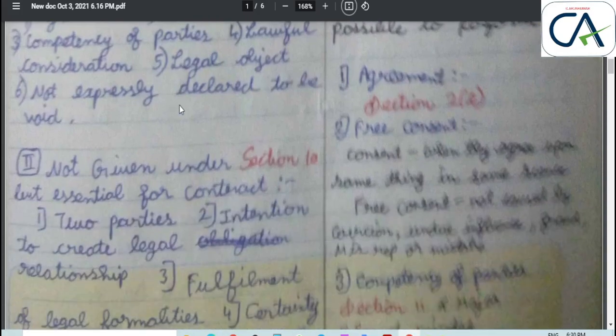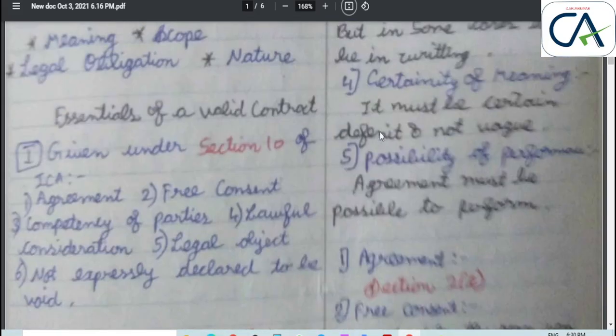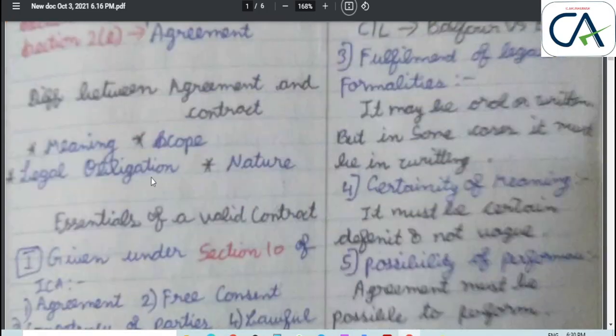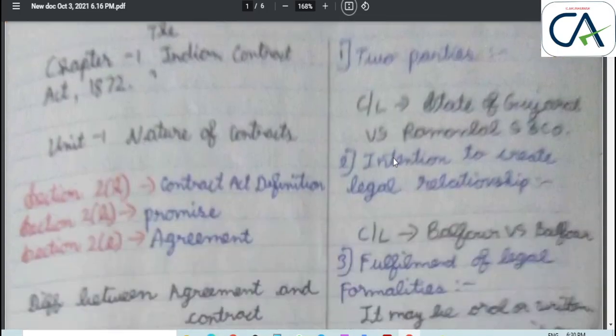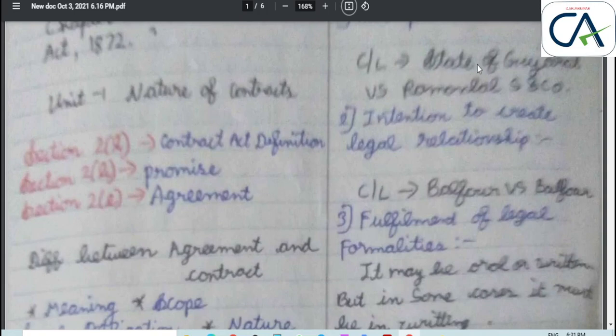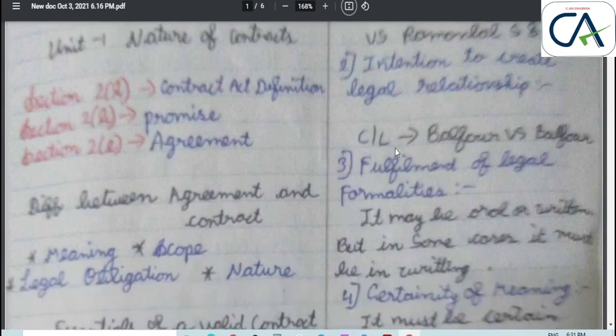First, we are going to discuss those not given under Section 10 of the Indian Contract Act 1872. That is, two parties. There is a case law, State of Gujarat versus Ramanlal S and Co. Next, intention of the parties to create a legal relationship. There is a case law, Balfour versus Balfour, husband and wife.